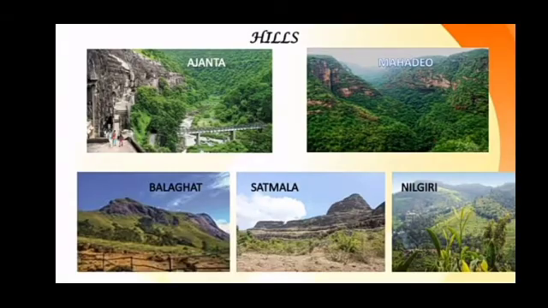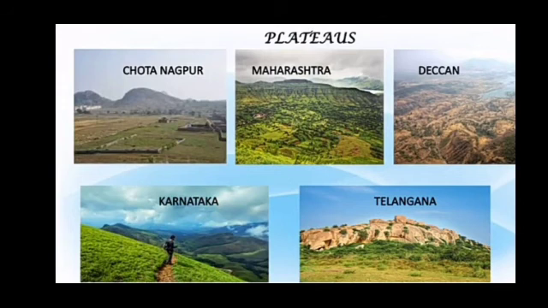Next question. Name the hills shown on the map. The hills are Ajanta, Mahadeo, Balaghat, Satmala, Nilgiri. The third question is to find and name the plateaus on the map. The plateaus are Chota Nagpur, Maharashtra, Deccan, Karnataka and Telangana.